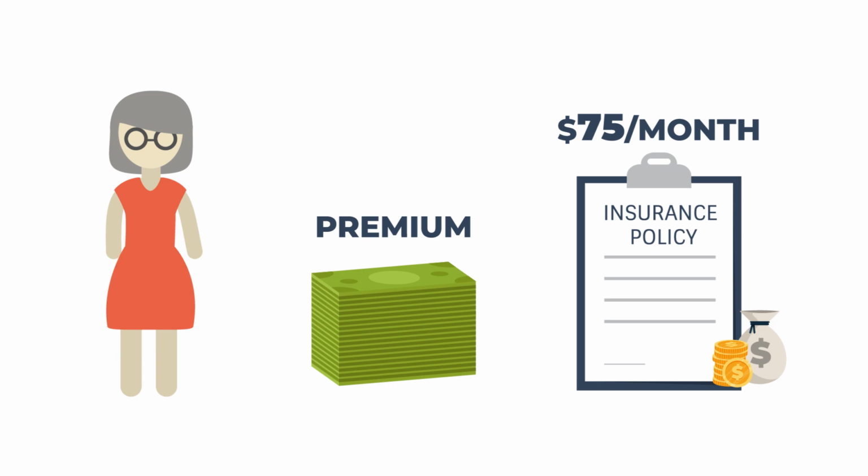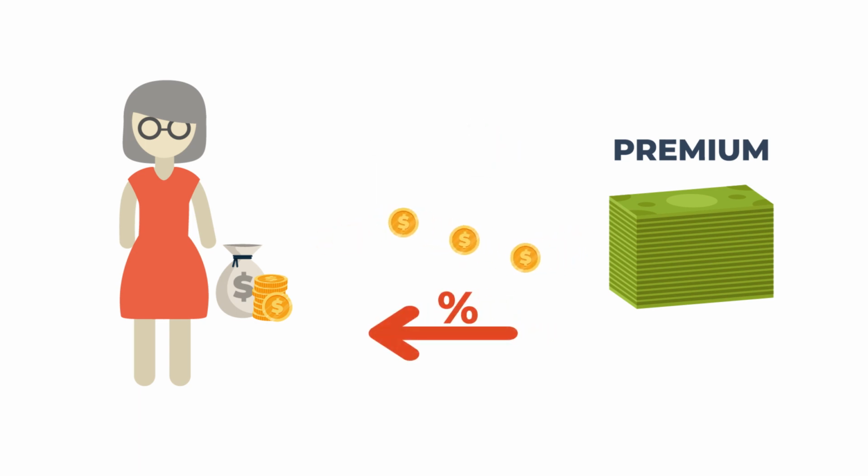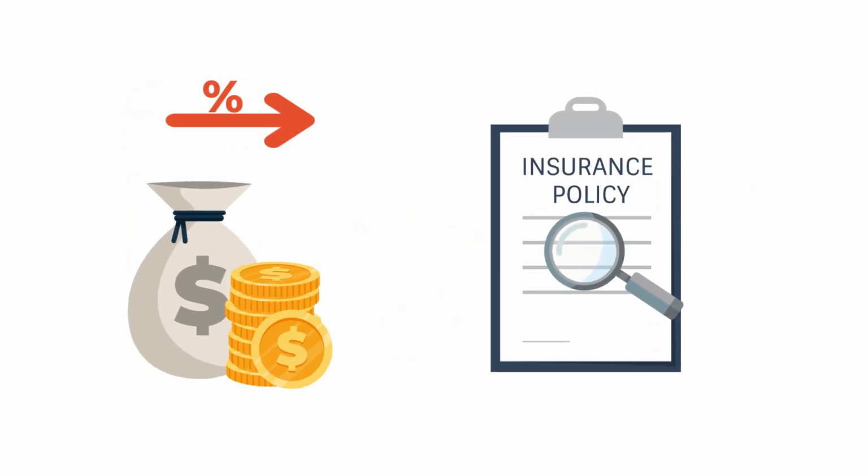Since she paid more in the early years of the policy, Jane has accumulated cash value. Jane can either utilize the cash value to pay a portion of the premium, or she can withdraw or borrow against her universal life policy to pay expenses. If you plan to make a withdrawal or loan from your cash value, you'll want to conduct a policy review to make sure that your policy can withstand these changes.